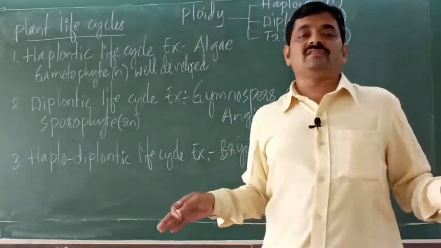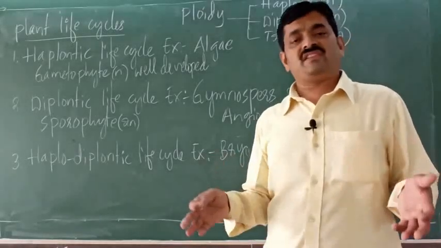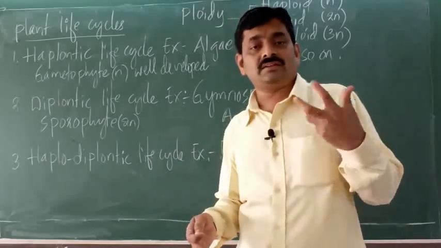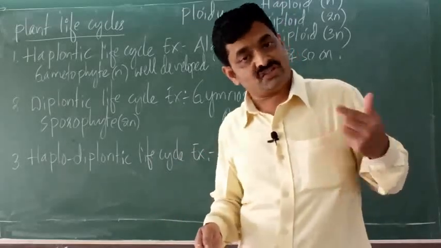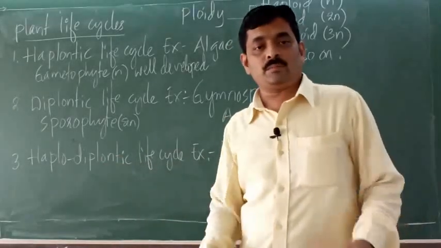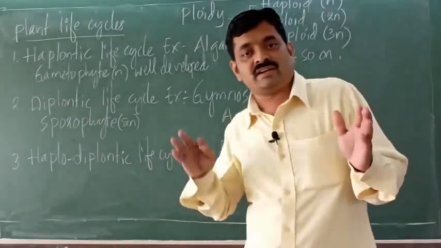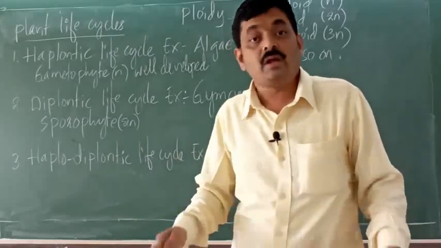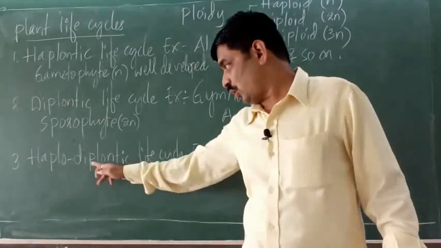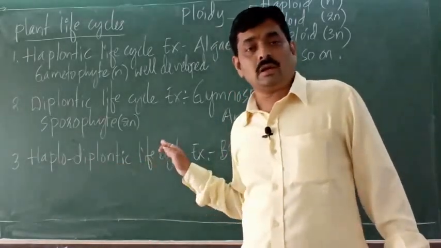Then haplodiplontic life cycle. Here both the phases, that is gametophyte and sporophyte, are well developed and both are multicellular, right? Such a life cycle where both the phases are well developed and both the phases are multicellular is called haplodiplontic life cycle.